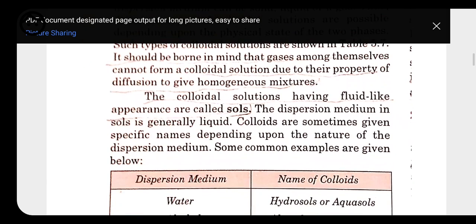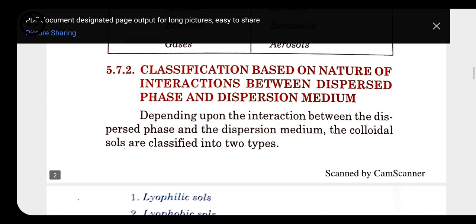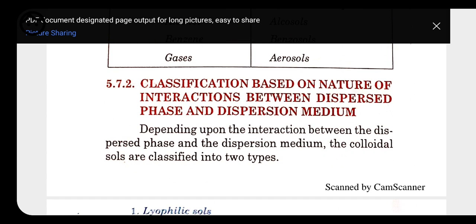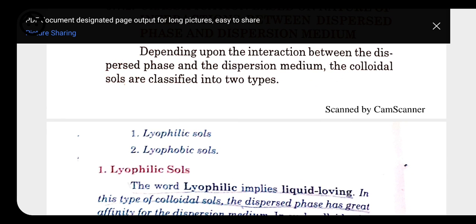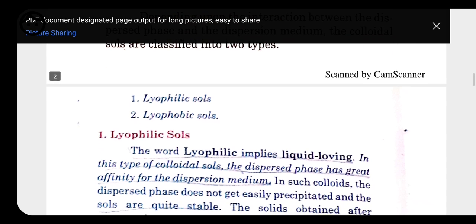Now again we have classification based on the nature of interaction between dispersed phase and dispersion medium. Interaction means how they interact with one another, that is dispersed phase and dispersion medium. So these are classified into two, that is lyophilic sol and lyophobic sol. First we will have lyophilic sol.